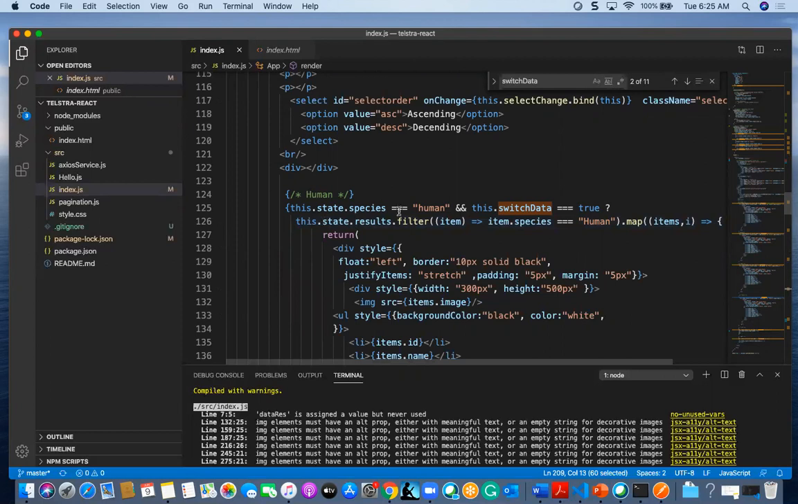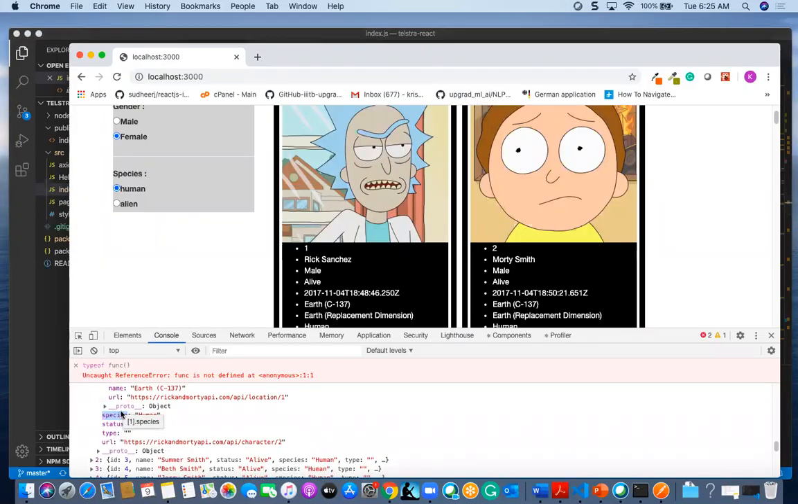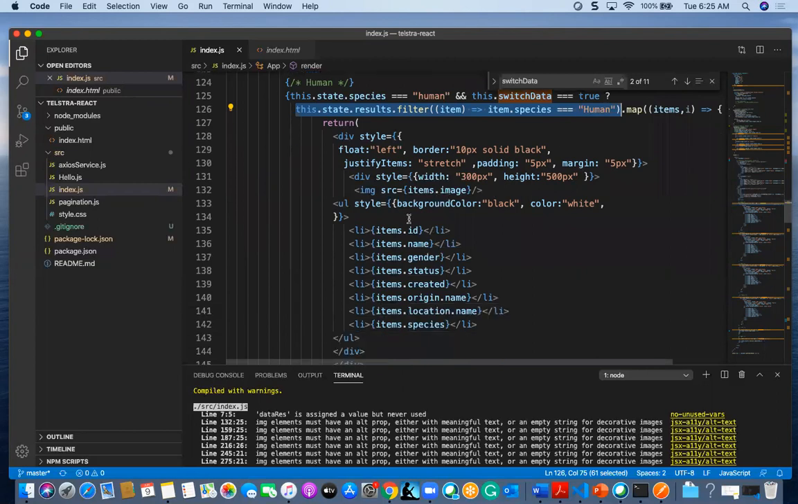So it will come for this human and also switchData, and I am filtering the data, whatever results I have, with item.species equal to human. You can find here species human. Whatever the human results are, they will be accumulated in this.state.results, and I will iterate the same way I have done earlier.